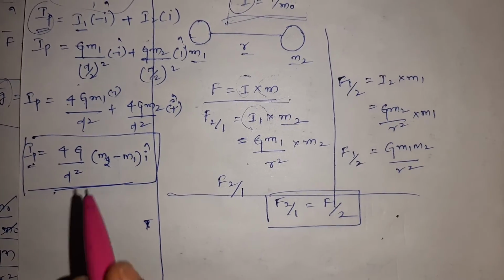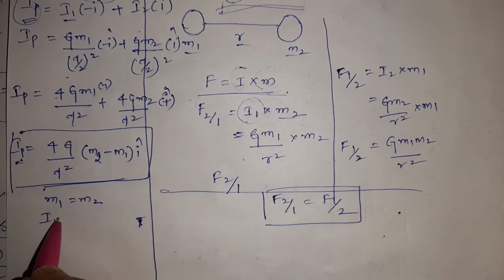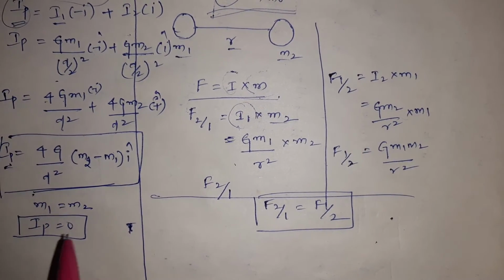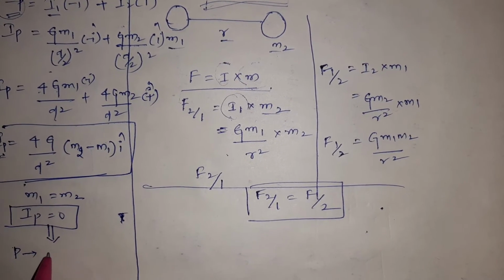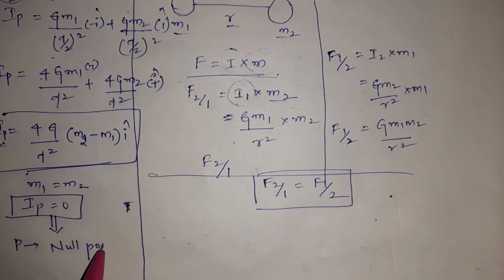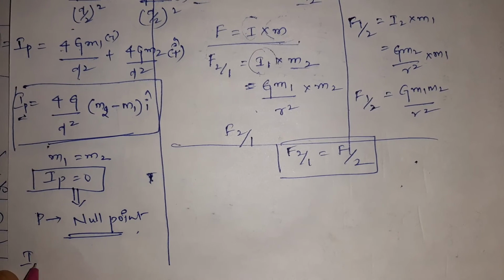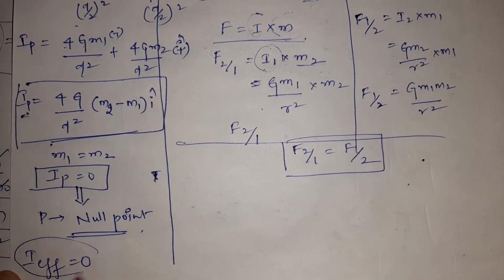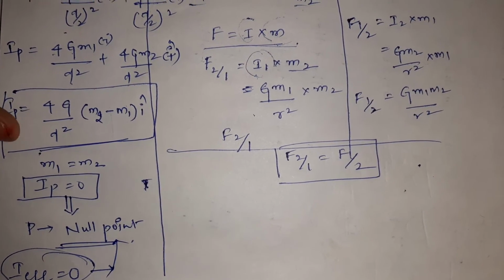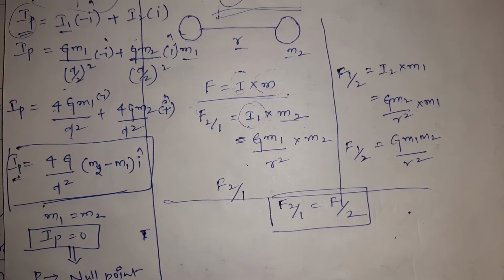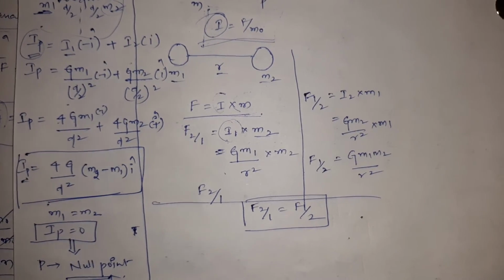So if m1 is equal to m2, what happens? Intensity at point P becomes 0. When intensity at point P becomes 0, that point is nothing but the null point. Where the effective intensity is 0, that point is nothing but the null point. Now we have seen the intensity at a point and the condition for that point to become a null point.